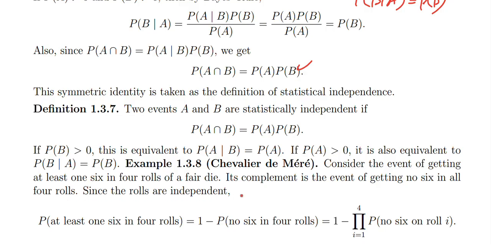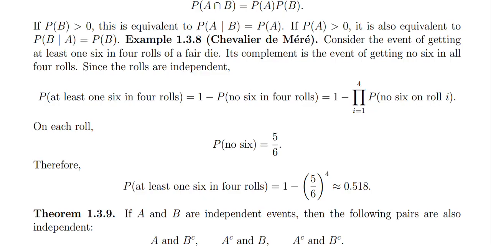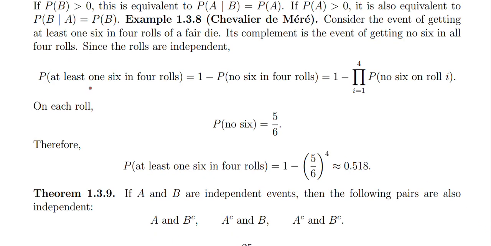Since the rolls are independent, probability of getting at least one 6 in 4 rolls equals 1 minus probability of no 6 in 4 rolls. So it's the complement of this: at least one 6 means not having no 6 at all.